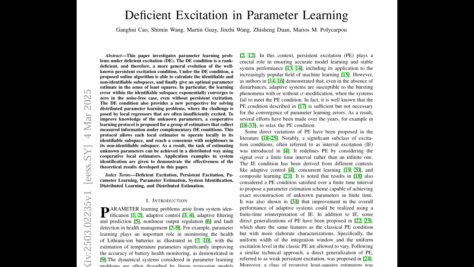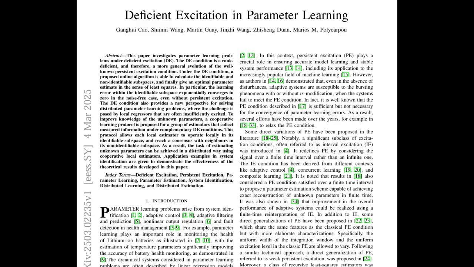It's almost like we need to become comfortable with being a little bit uncomfortable. Right. Acknowledging that we don't have all the answers can be freeing in a way. It allows us to be more curious, more open-minded, and more willing to learn from others. I think that's a brilliant insight. It's not about being afraid of the gaps in our knowledge, but rather seeing them as opportunities for growth and discovery. This brings us back to the heart of this whole deep dive. Deficient excitation isn't just a technical term. It's a reflection of the human condition. We're all constantly learning, adapting, and trying to make sense of the world with the information we have, even if it's incomplete. And that's what makes this concept so powerful.